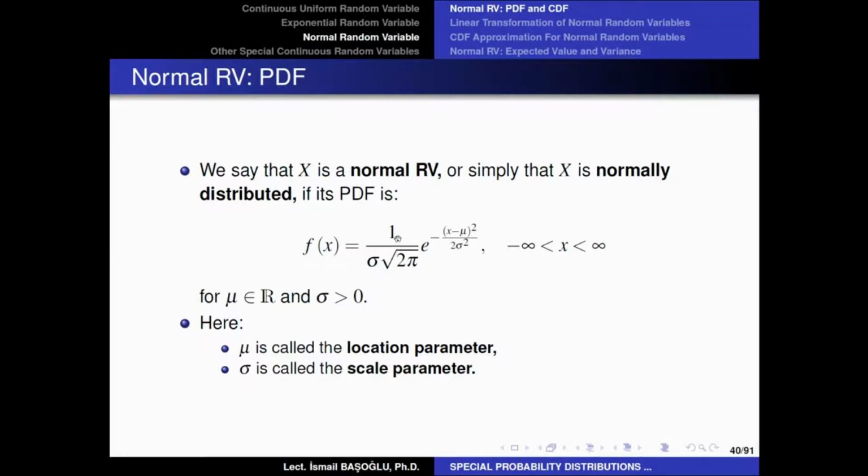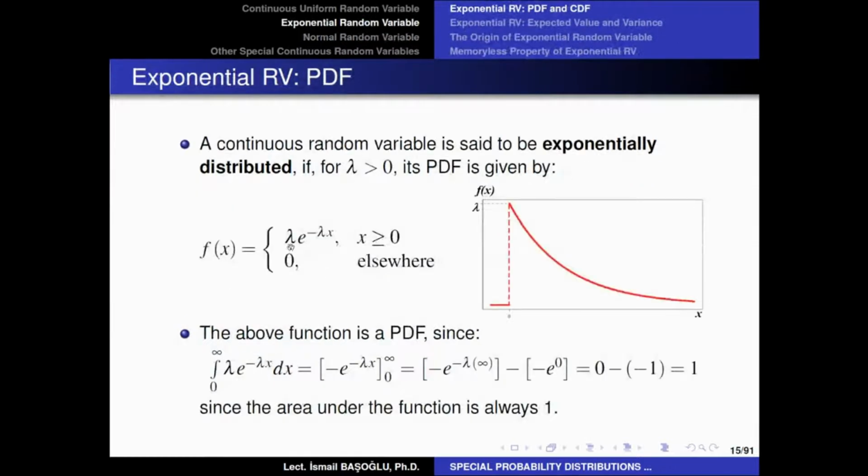Another important point you need to realize about the probability density function of the normal random variable is that the power of the exponential term here is a quadratic function. So it is a second order function of the variable x here. Remember, in the exponential random variable, the power of the exponential term was a linear function because the function was, let me show that function to you, lambda times e to the power minus lambda x.